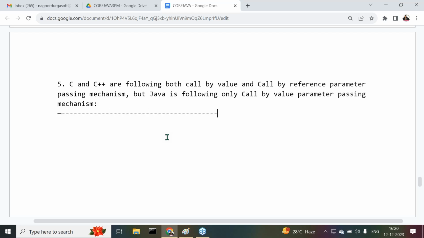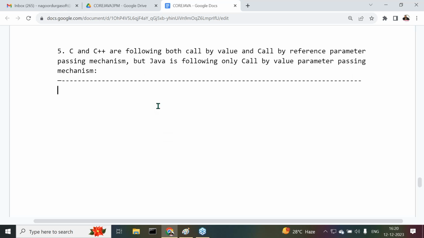Understand it now. Before understanding whether C, C++ and Java follow call by value or call by reference, first of all, what is call by value? What is call by reference? After that, we are going to understand what C and C++ follow and what Java follows. First of all, listen carefully. When can we say call by value?